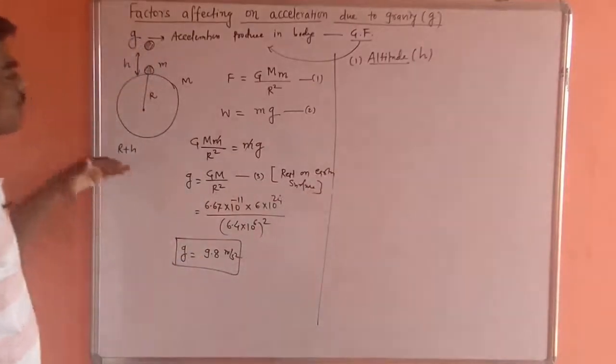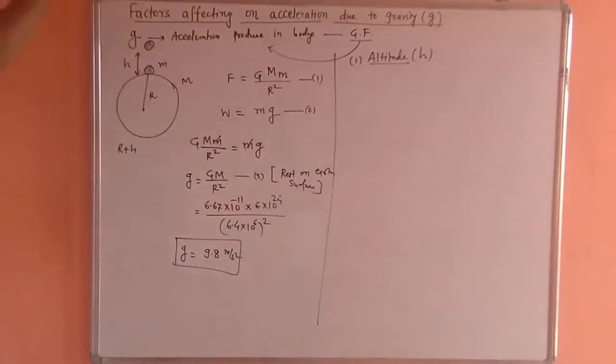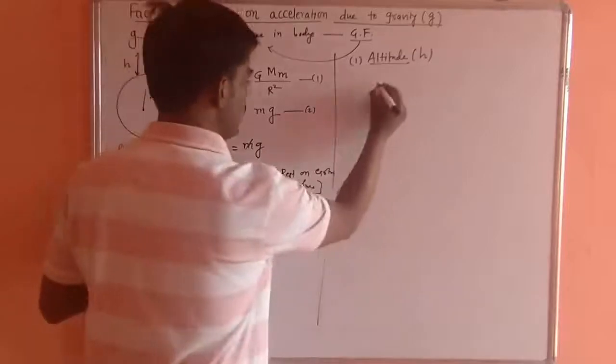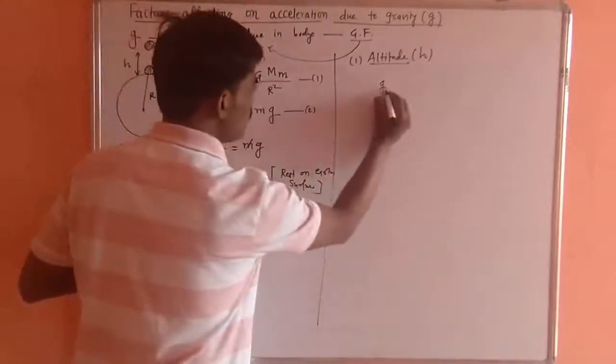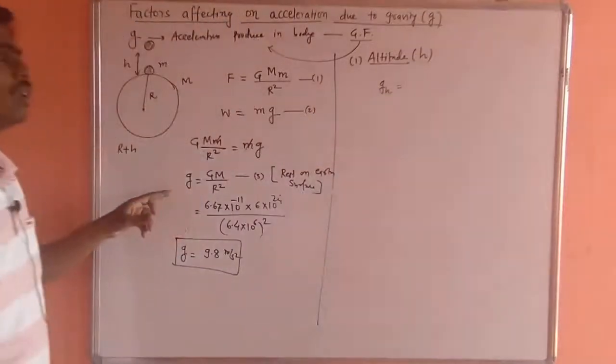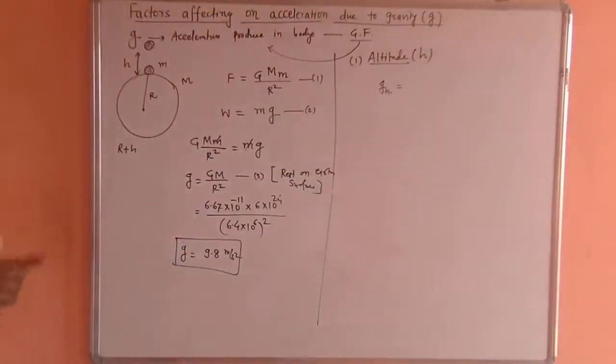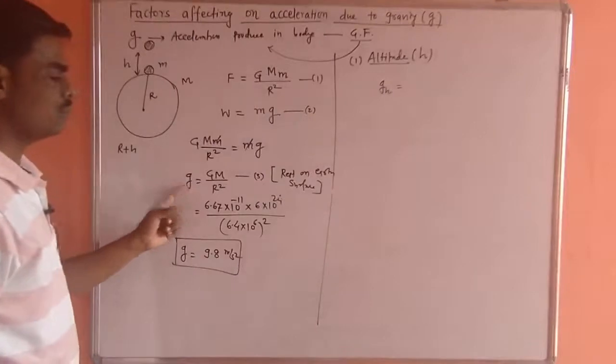Now if I consider the body at a particular height h from the Earth's surface, there will be changes in this equation. So what kind of change takes place? Instead of g, I can write gh. Why? Because there will be a change in the value of acceleration due to gravity.